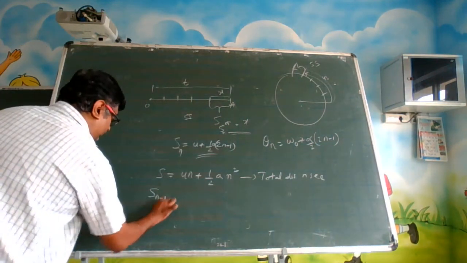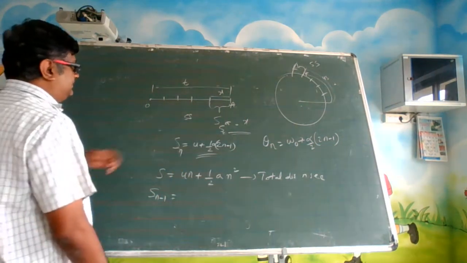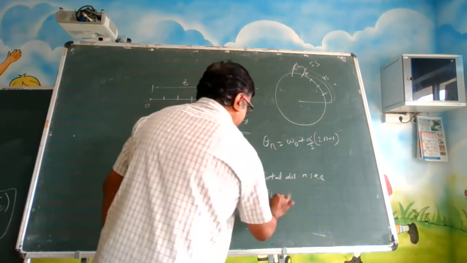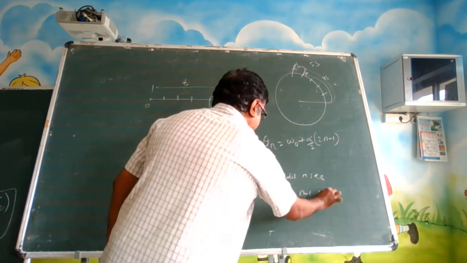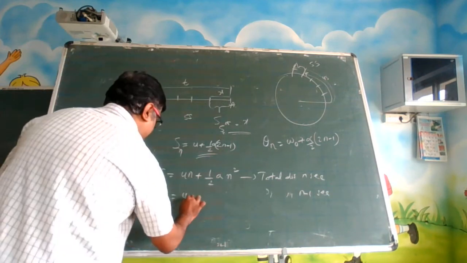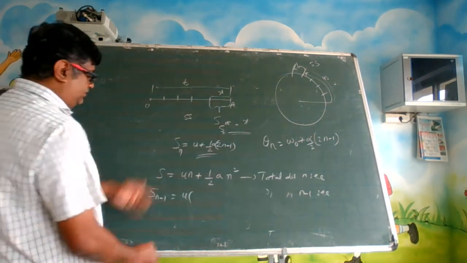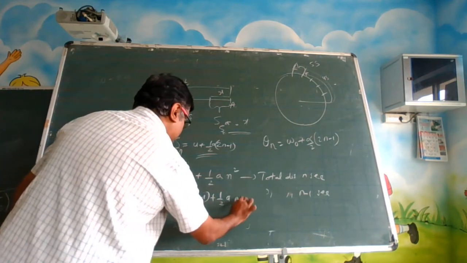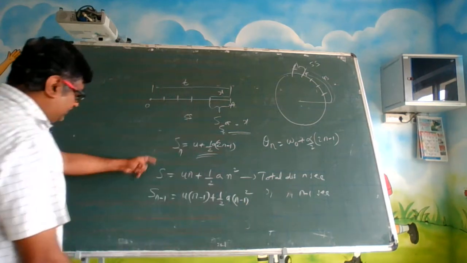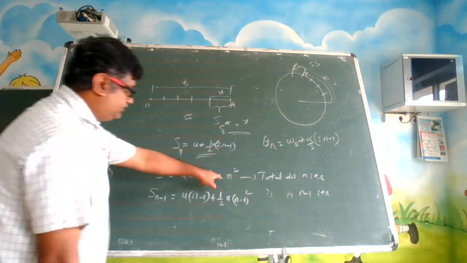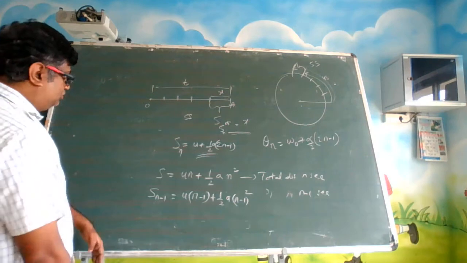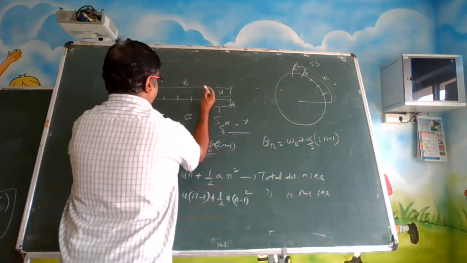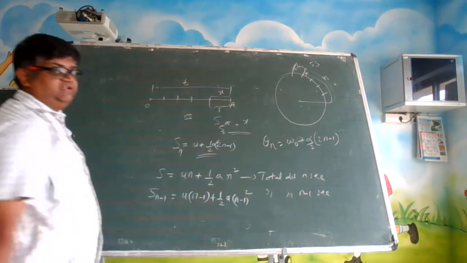So I will now find out S n minus 1. That means when it was 5, I was finding 4 seconds. So the total distance traveled in n minus 1 seconds. Right? So in the place of t you have to put n minus 1 now. Understood? So take the difference of these two, equation 1 and equation 2. This is 5 seconds, this is 4 seconds. This is n seconds, this is n minus 1 second. This is the s nth.